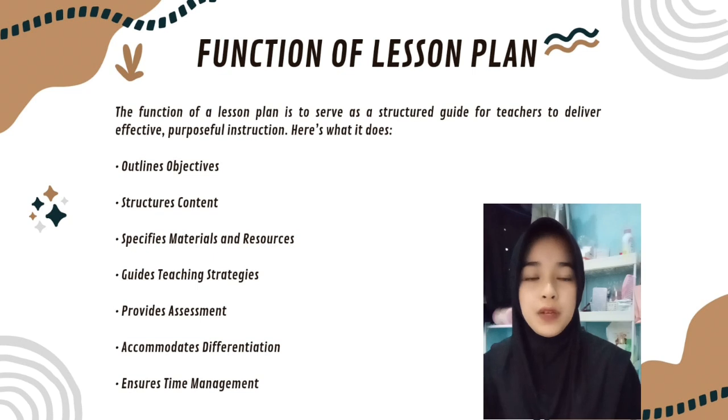Includes ways to measure if students achieve the objectives, for example, quizzes and discussion. 6. Accommodates differentiation. Considers the diverse needs of students, including varying skill levels and learning styles. 7. Ensures time management. Allocates time for each part of the lesson to keep things on track.